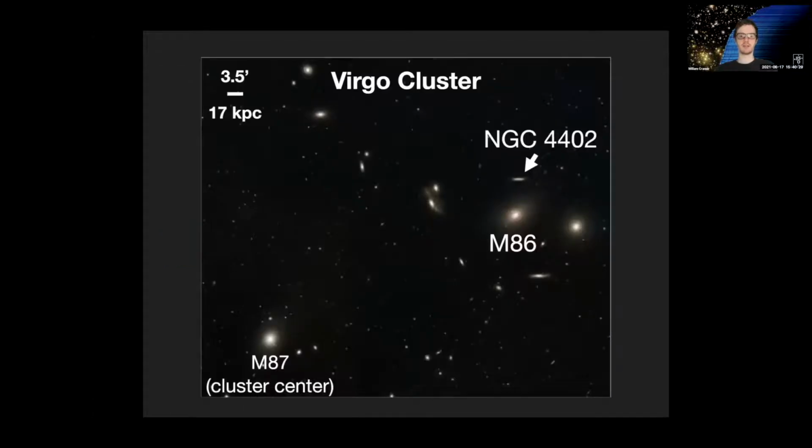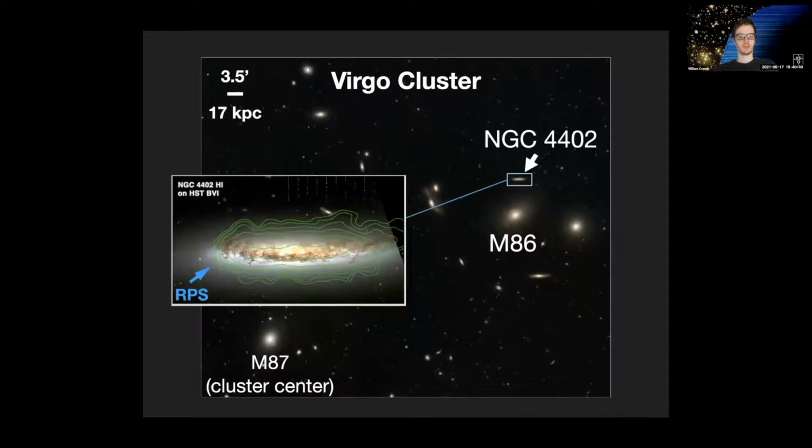So the question is, what effect does ram pressure have on the molecular gas in disks? And one easy way to study this is to look first at the low redshift universe and then see what we can extrapolate towards observations in the high redshift universe. So I searched in the Virgo cluster and observed this galaxy NGC 4402. You can see this is an HI map of the galaxy. There's a head-tail morphology, and the gas is more compressed on the leading side, where I indicate the direction of ram pressure here.